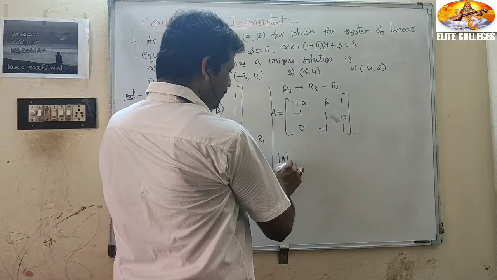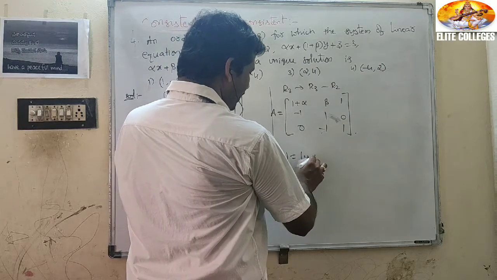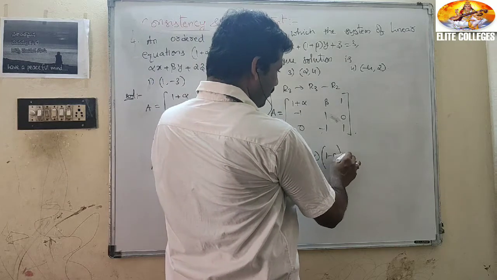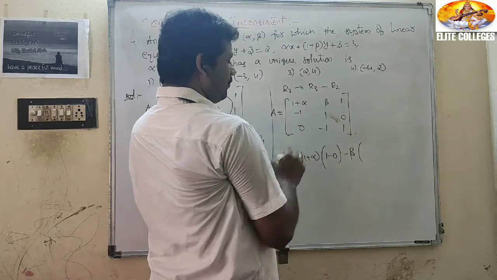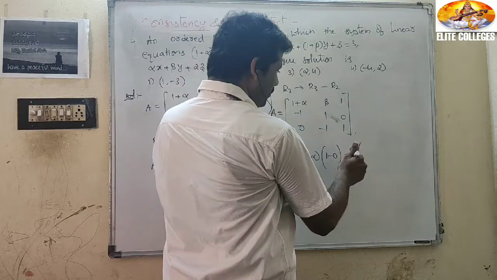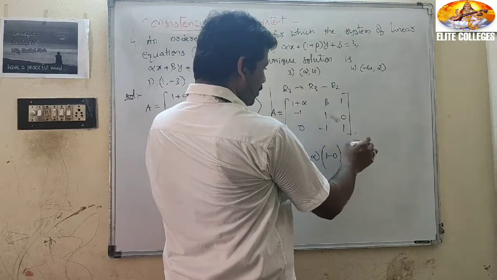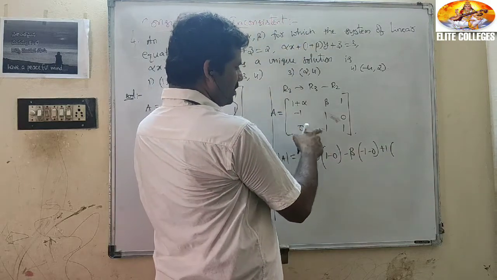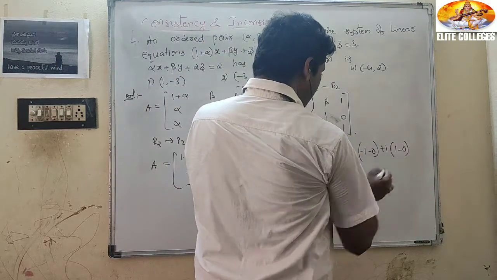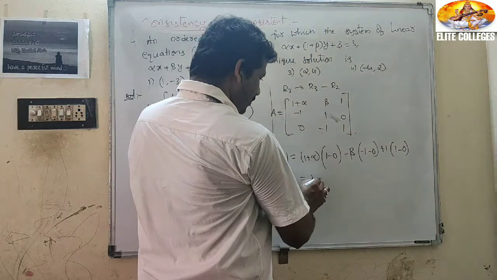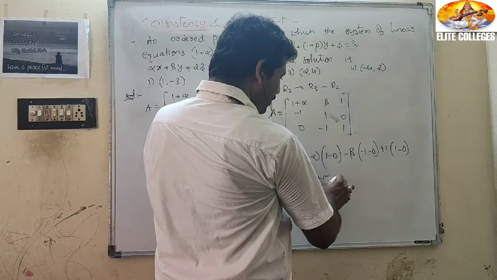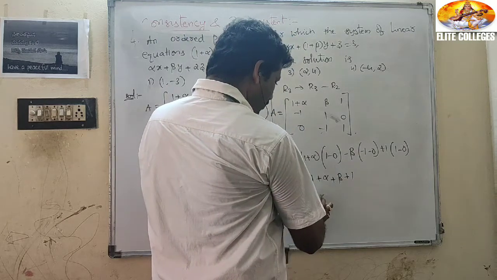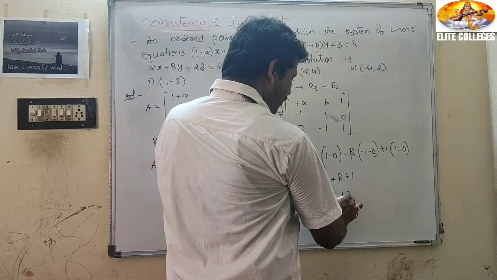Now find the det A. What is the det A? (1 plus alpha) into (1 into 1 minus 0), minus beta into (minus 1 into 1 minus 0), plus 1 into (minus 1 into minus 1 minus 0). What is this value? 1 plus alpha minus beta into minus 1, plus beta plus 1. What is this equal to? Alpha plus beta plus 2.